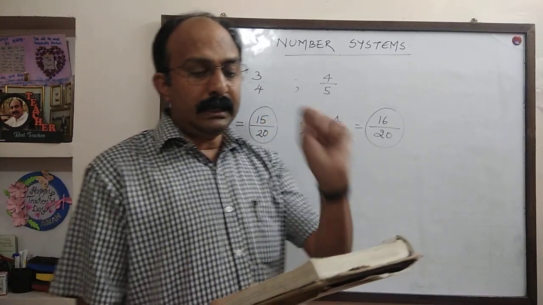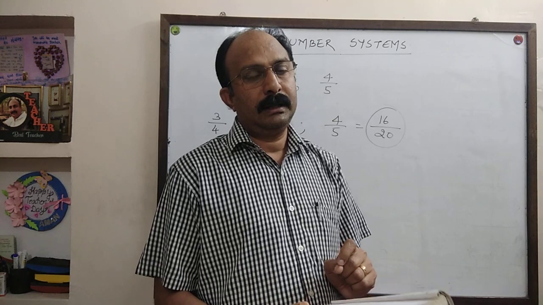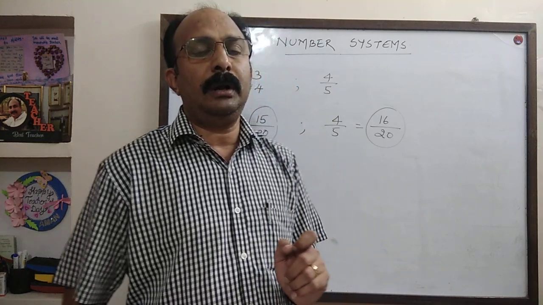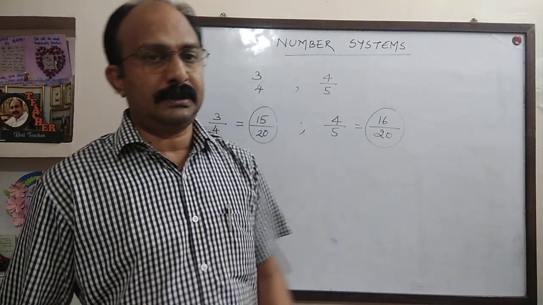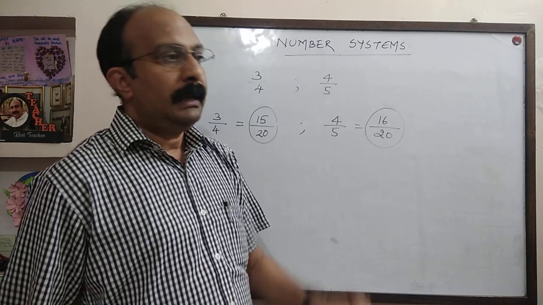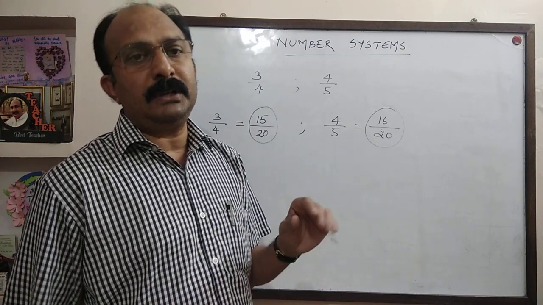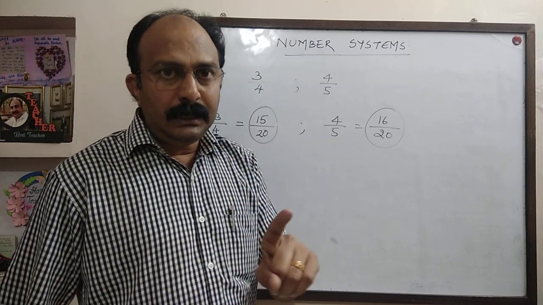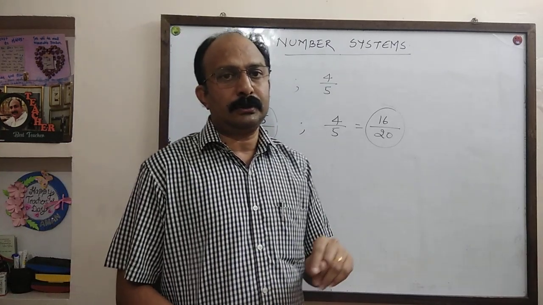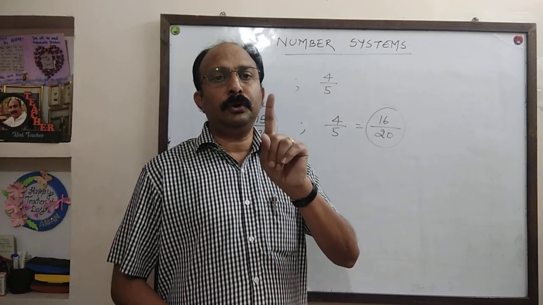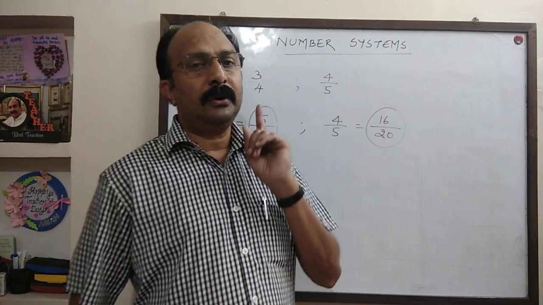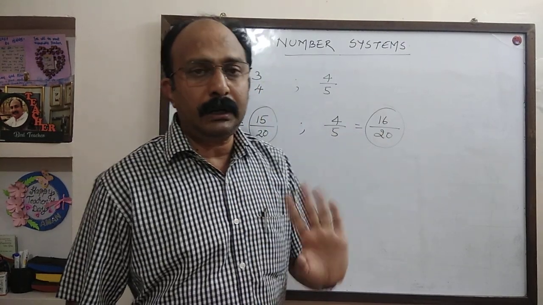Second, every integer is a whole number. This is false. Why? In integers there are negative numbers also. But in whole numbers there is no negative number. So every integer is not a whole number.